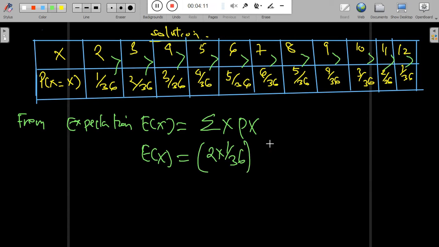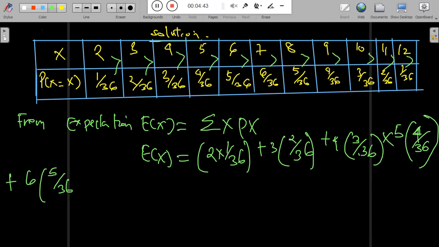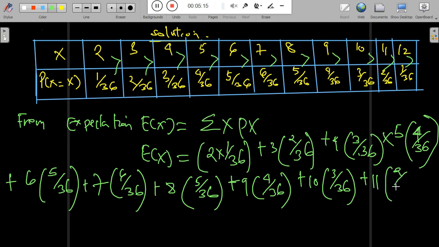So we take 2 times 1 over 36, plus 3 times 2 over 36, plus 4 times 3 over 36, then 5 times 4 over 36, 6 times 5 over 36, plus 7 times 6 over 36, then 8 times 5 over 36, plus 9 times 4 over 36, plus 10 times 3 over 36, plus 11 times 2 over 36, and plus 12 times 1 over 36.